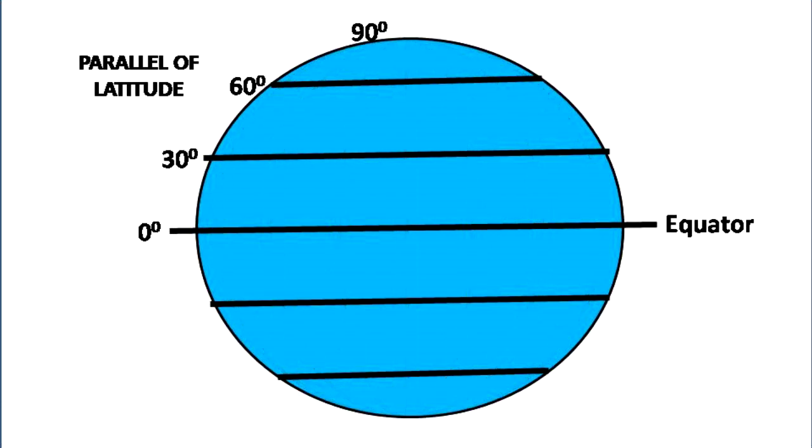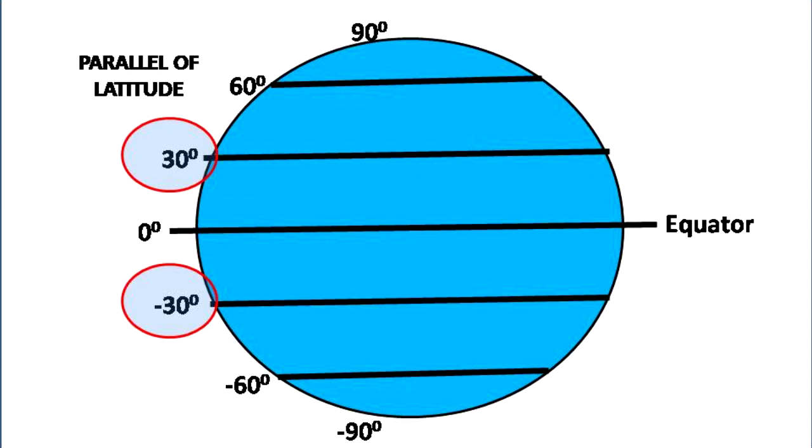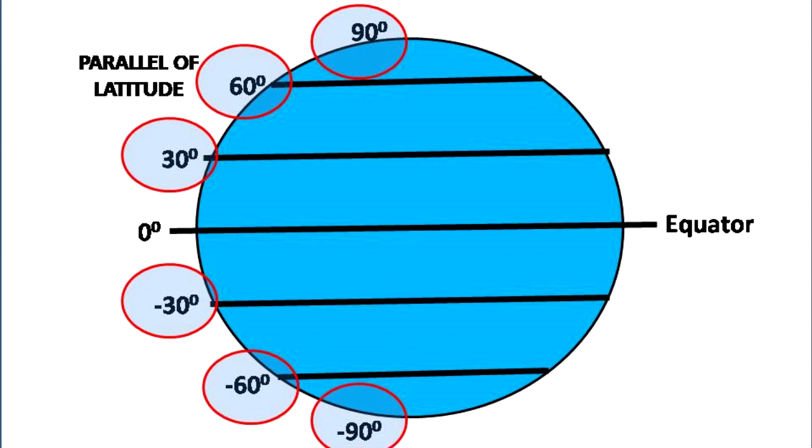Taking the equator as base, we have drawn some more lines parallel to the equator. These are called parallels of latitude and are numbered with the equator as 0 and keep on increasing as you go towards the North Pole. Similarly, it decreases as you go towards the South Pole and are numbered as -30, -60, -90 degree, etc. As you can see, we have degrees common on both sides, that start with 0 and end at 90 degree.